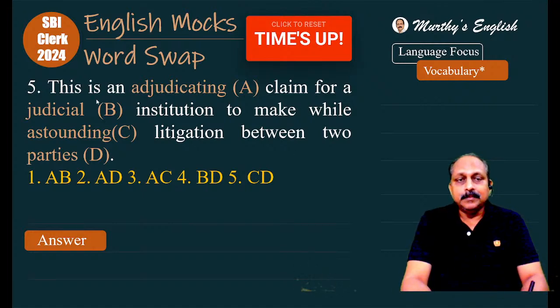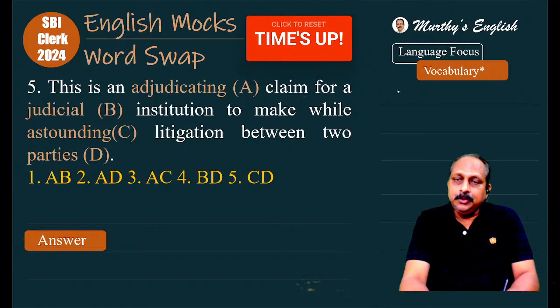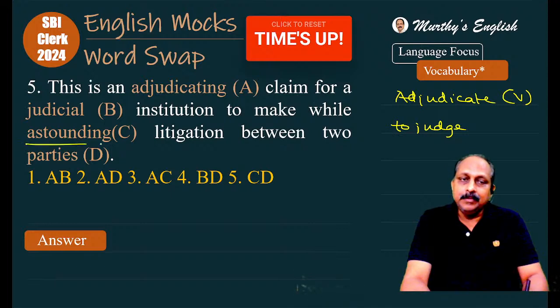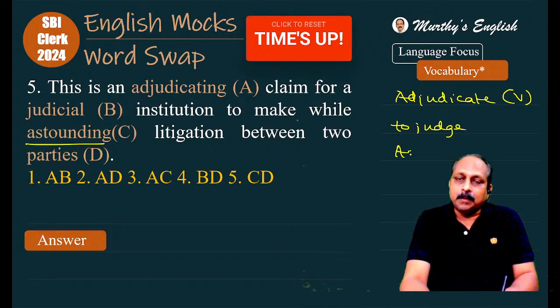That's wonderful. This is an astounding claim. Adjudicate is an important word. You can guess based on the word itself. Adjudicate, part of speech verb, means to judge, to assess. Astounding means what? Surprising.